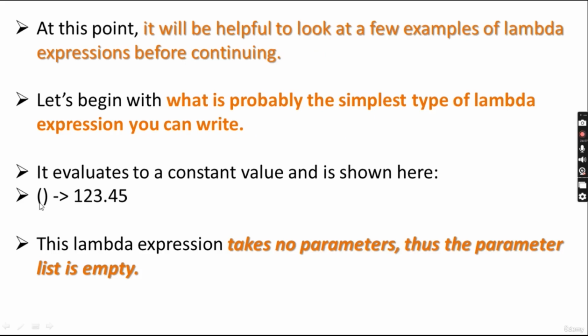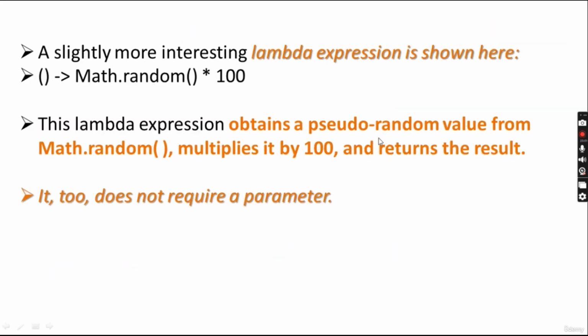But here we are not having any parameter list. A slightly more interesting lambda expression is the opening and closing parenthesis, then the arrow, then Math.random() * 100. This lambda expression obtains a pseudo-random value from Math.random multiplied by 100 and returns the result.